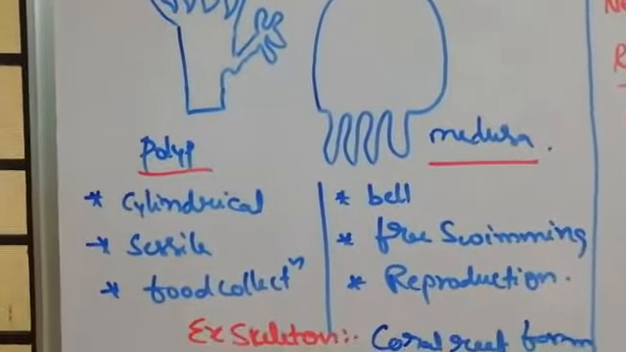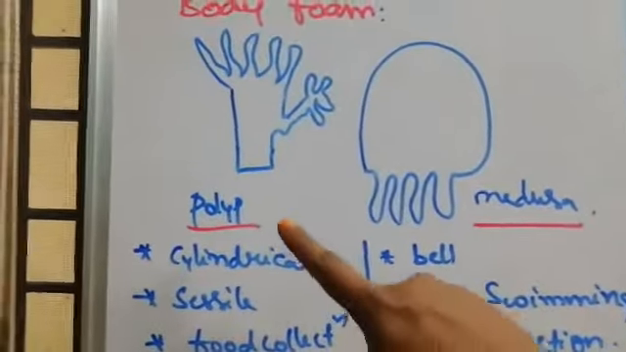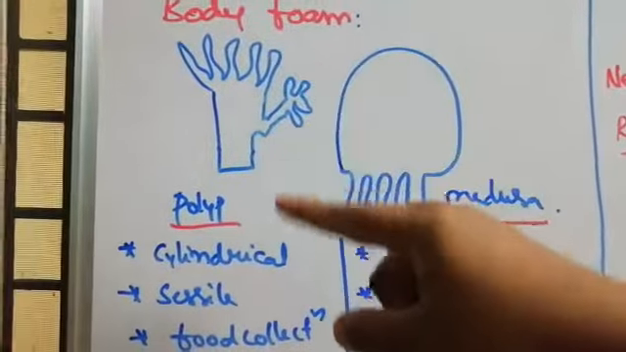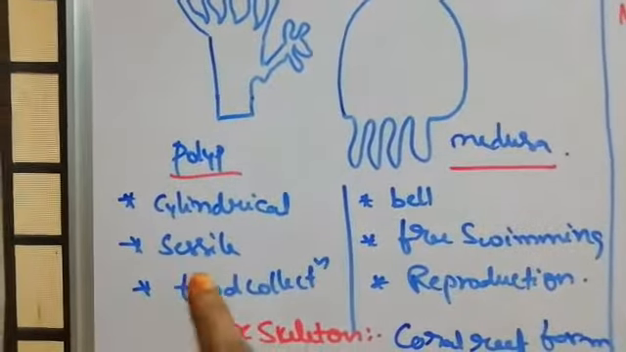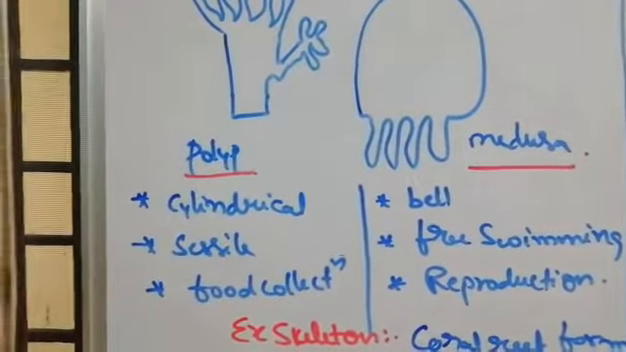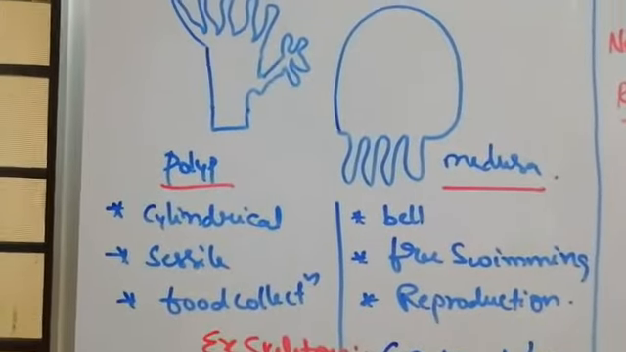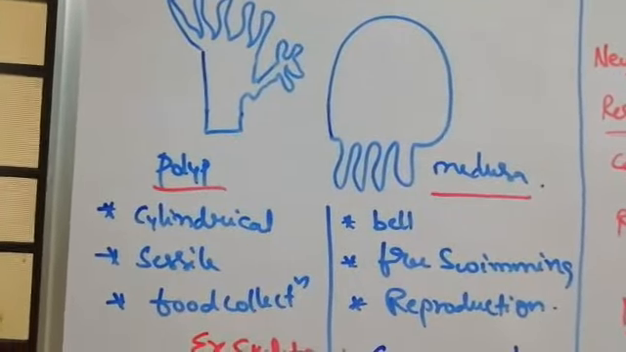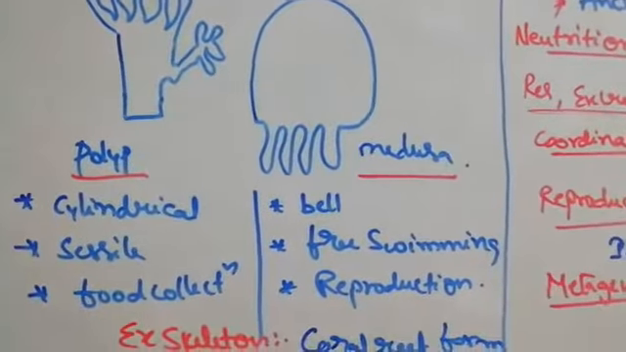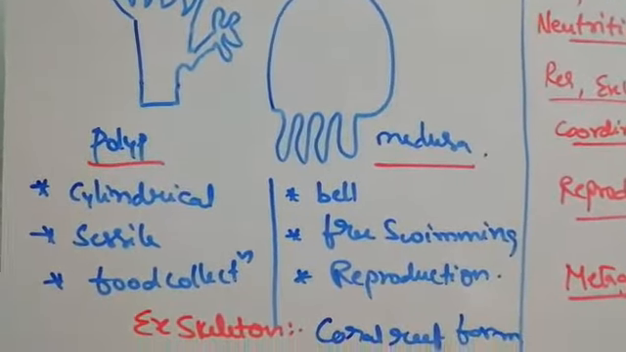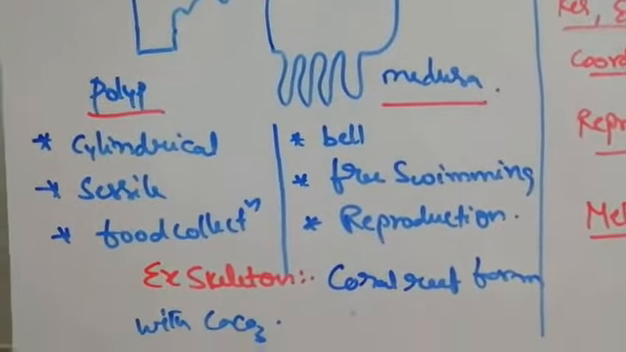Body forms, here two body forms are present: polyp and medusa. Polyp is cylindrical and sessile, not moving. What is the meaning of sessile? Not moving. It is attached to the rocks or any other substance. The main function of polyp is food collection. Medusa is bell or umbrella shaped, just like moon jellyfish, free swimming, and reproduction is the main function.